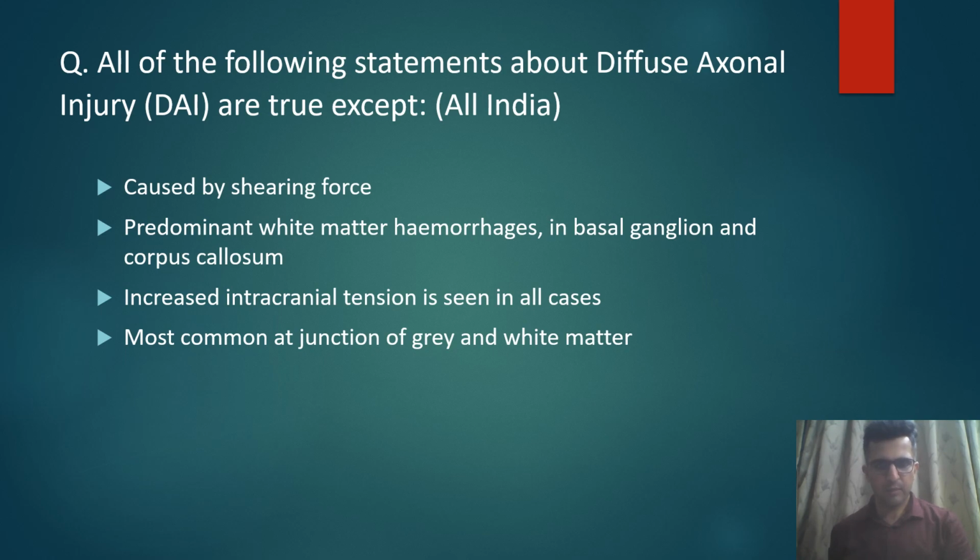First option, caused by shearing force. Second, predominantly white matter hemorrhages in basal ganglia and corpus callosum. Increased intracranial tension is seen in all cases. Most common at the junction of grey and white matter. So let's decode and break each option and study this topic of diffuse axonal injury.